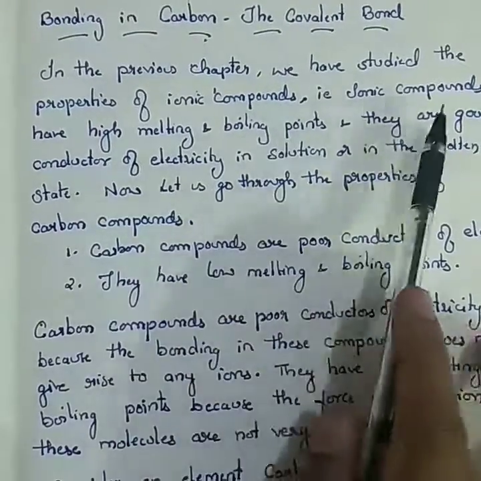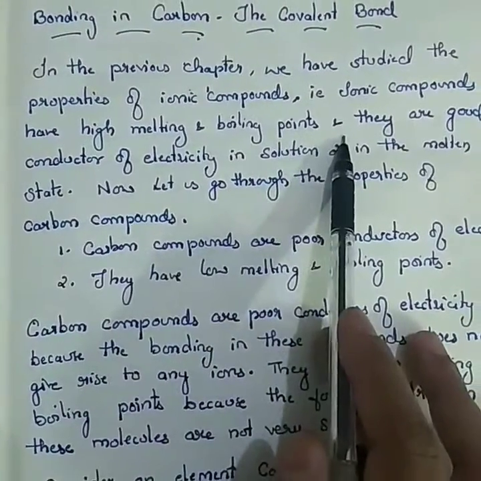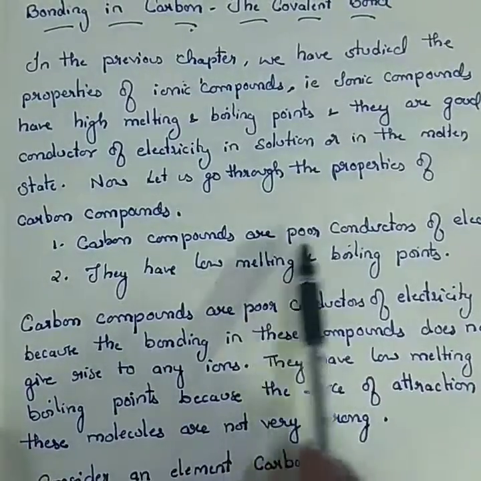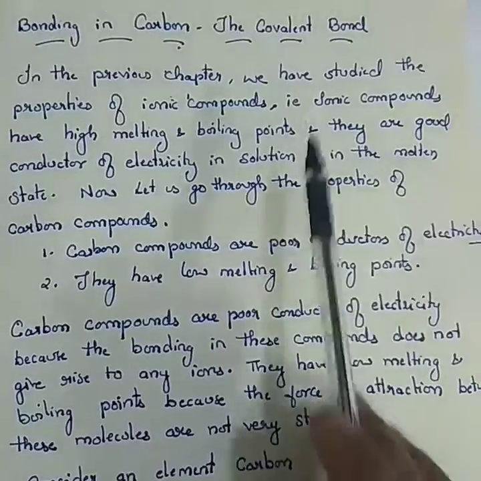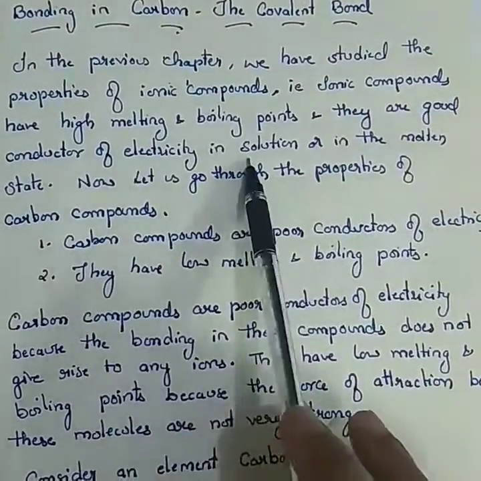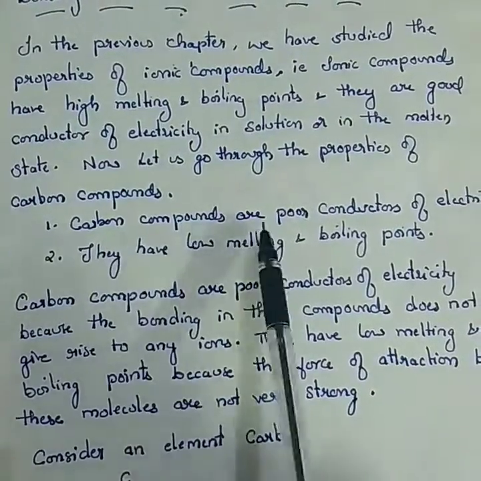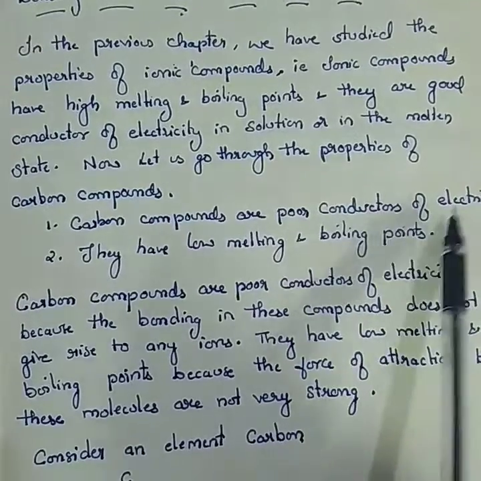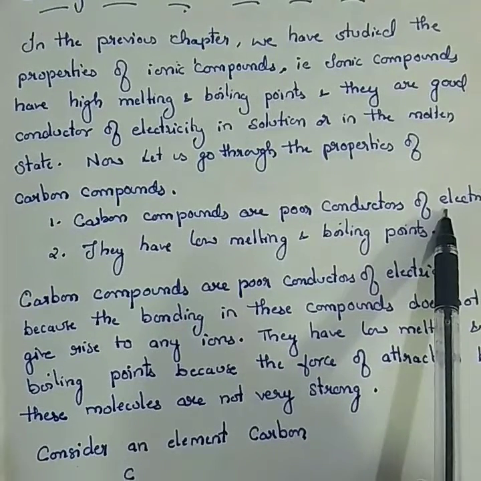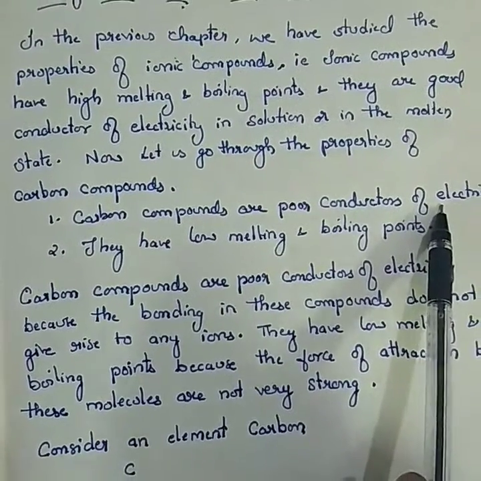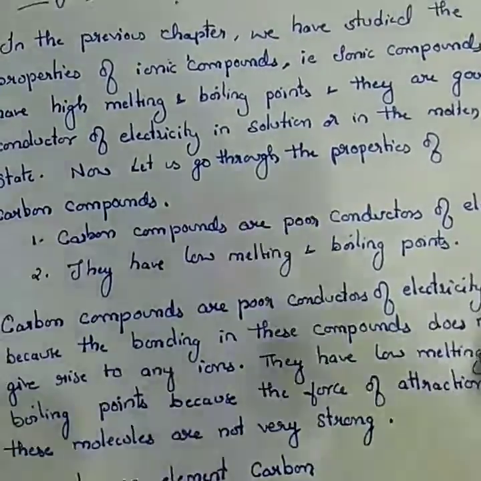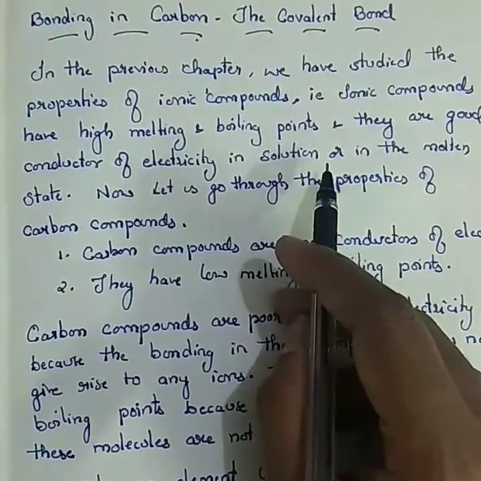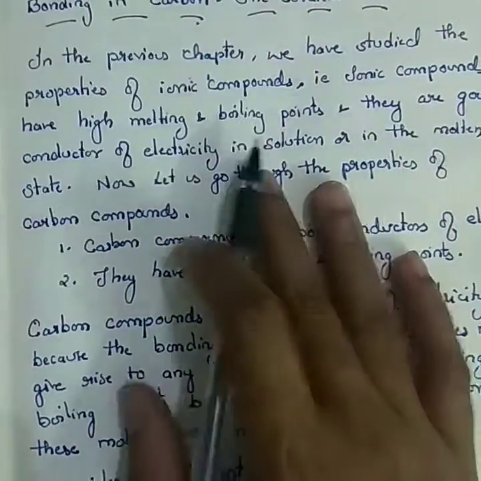If ionic compounds have high melting point and boiling point, then carbon compounds will have low melting point and boiling point. If ionic compounds are good conductors of electricity, then carbon compounds, that is covalent compounds, are poor conductors. The carbon compounds are poor conductors of electricity. Why? We know that electricity is the flow of charge.